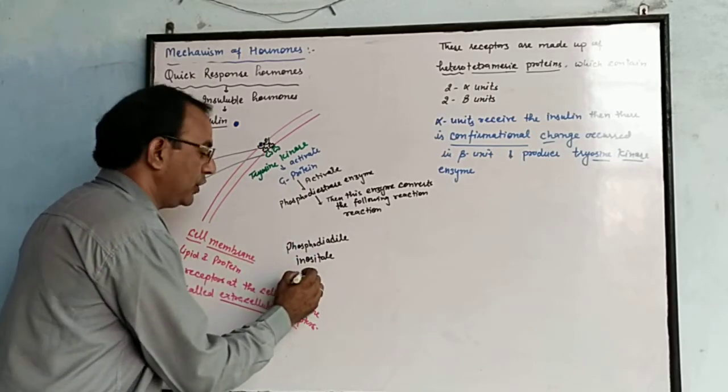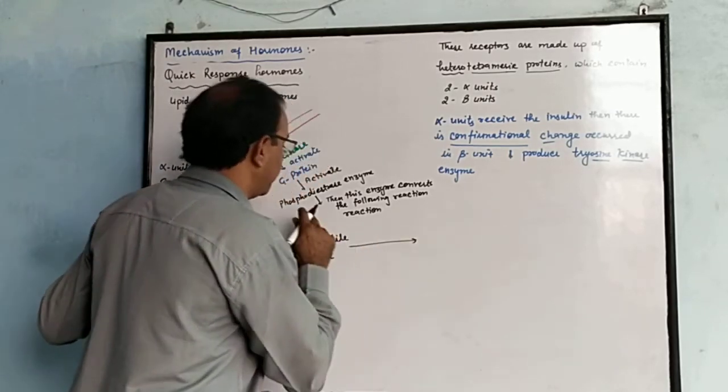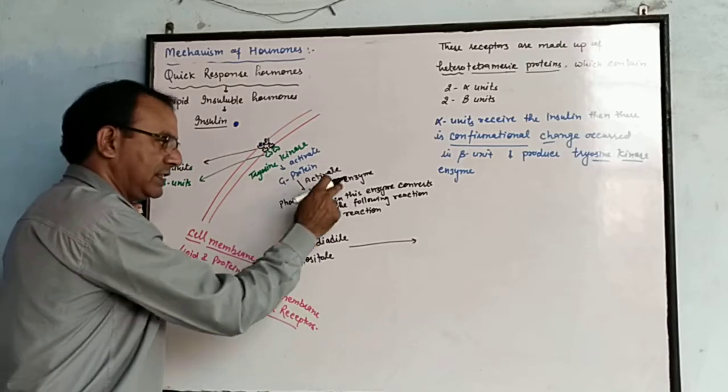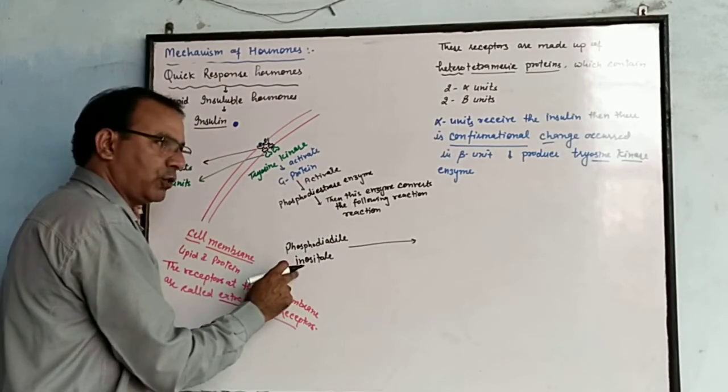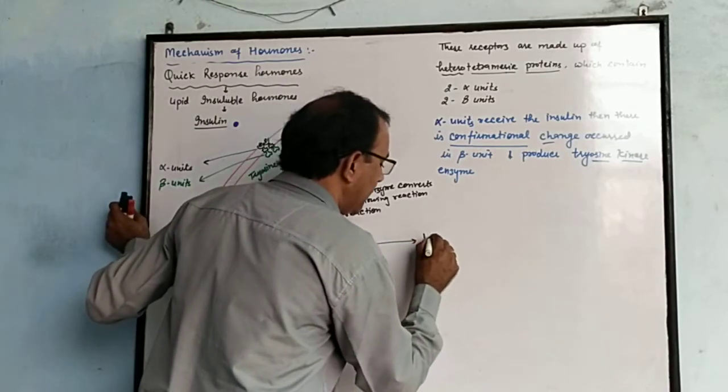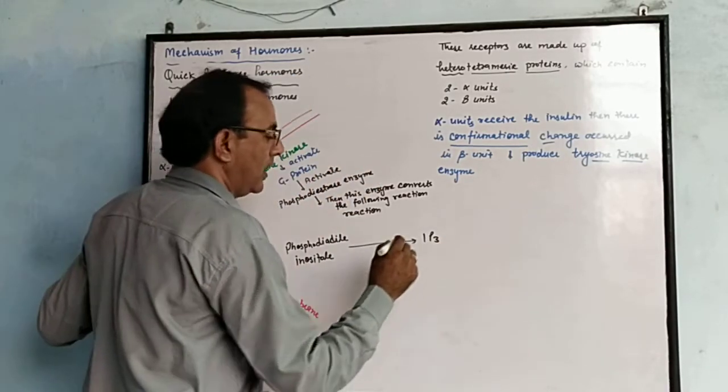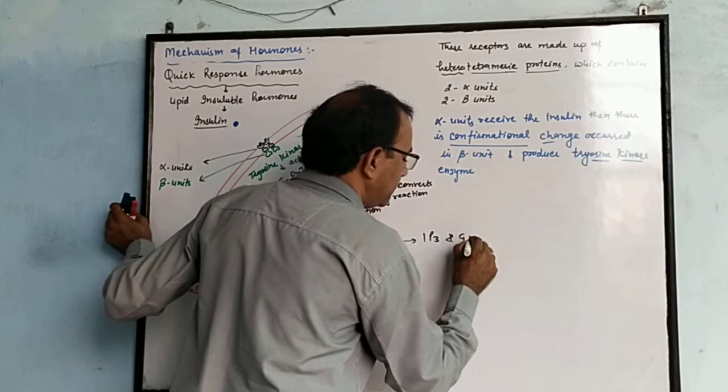Phosphodiacyl inositol is converted by the phosphodiesterase enzyme into IP3 and DG.